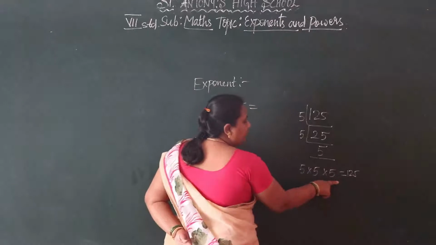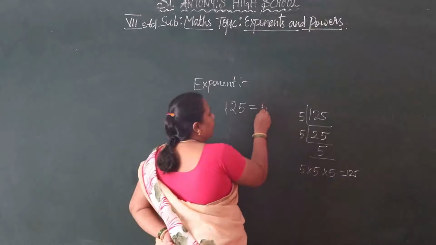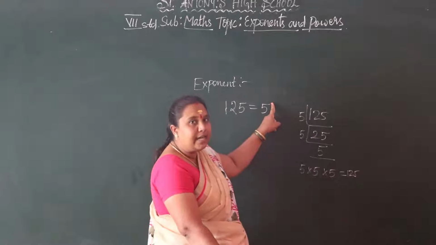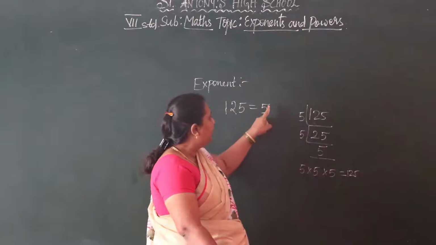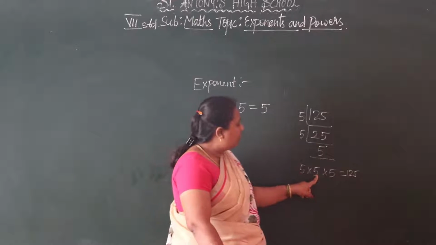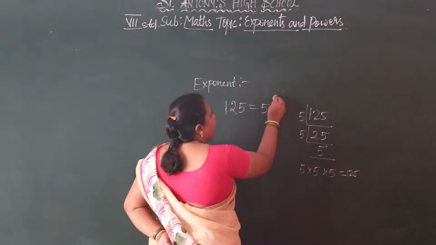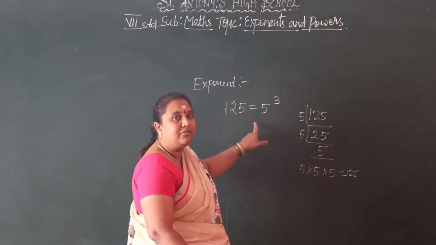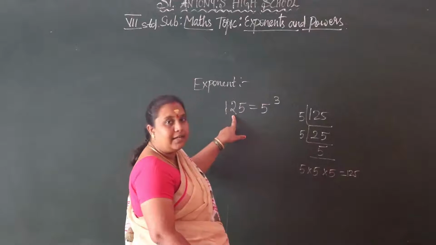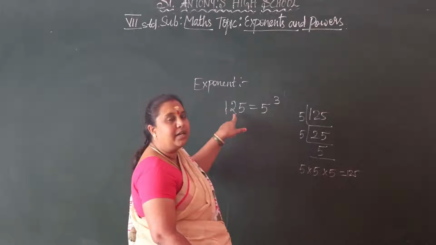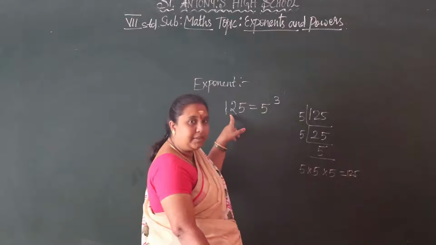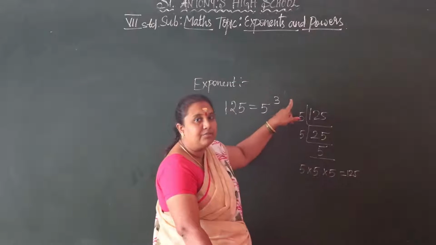1, 2, 3. So what is the base number here? 5. And what is the exponent here? How many times do we have to multiply the base number 5 to get 125? 1, 2, 3, so 3 times. So the exponent form is 5 power 3, which is 125. Understood, children? The short form of the number 125 is 5 power 3.